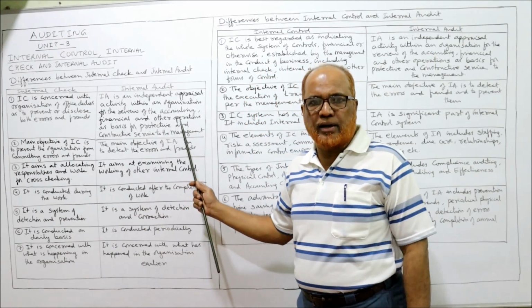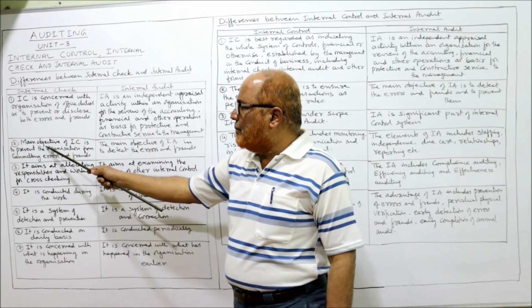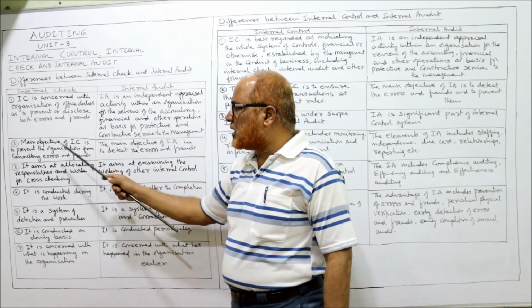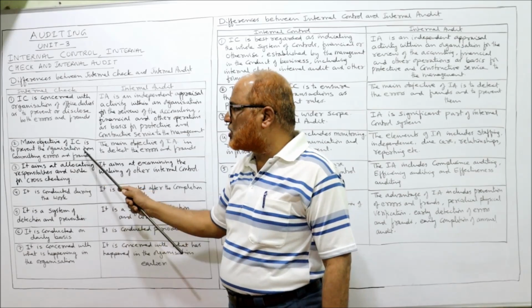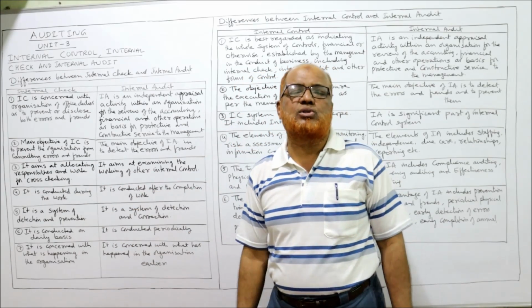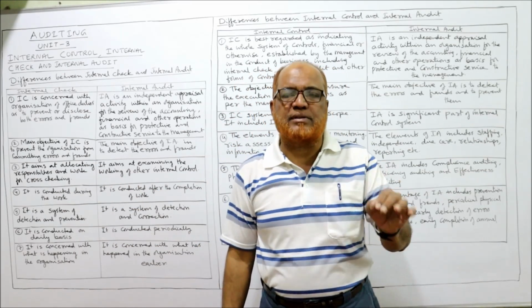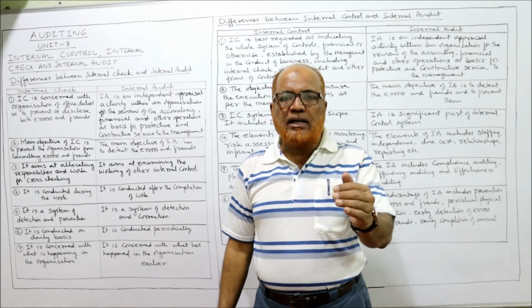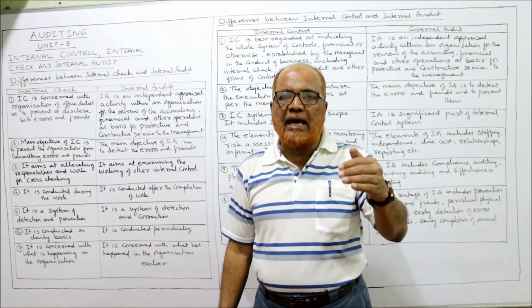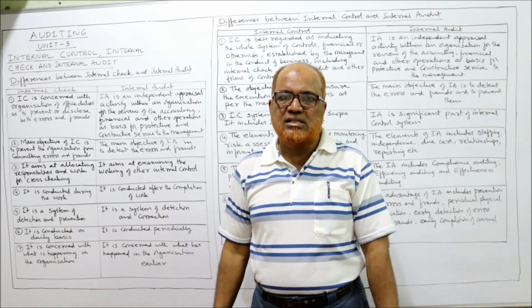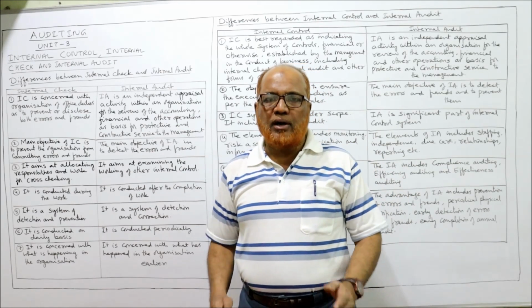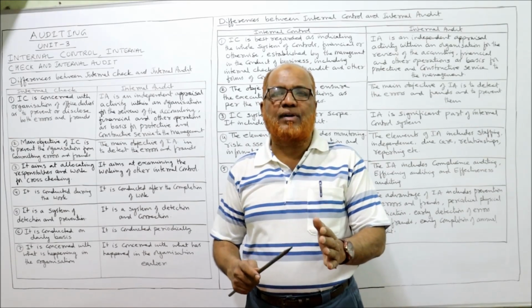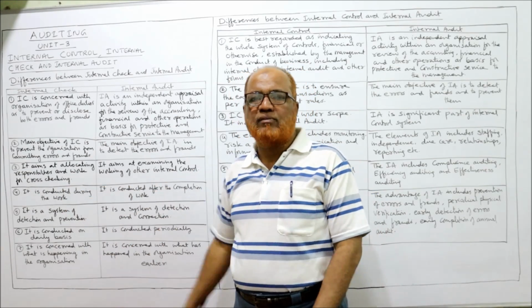That is internal audit. Now, the second difference is, the main objective of internal check is to prevent the organization from committing errors and frauds. Now I am coming to the objective, the purpose. Why is internal check applied? In order to protect the business from fraud and errors committed by the staff, and to prevent the staff from committing errors.